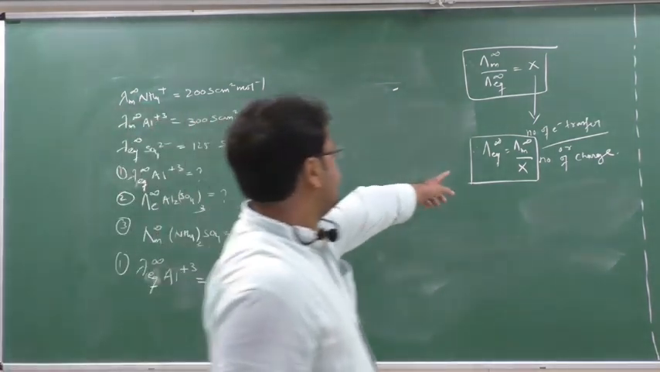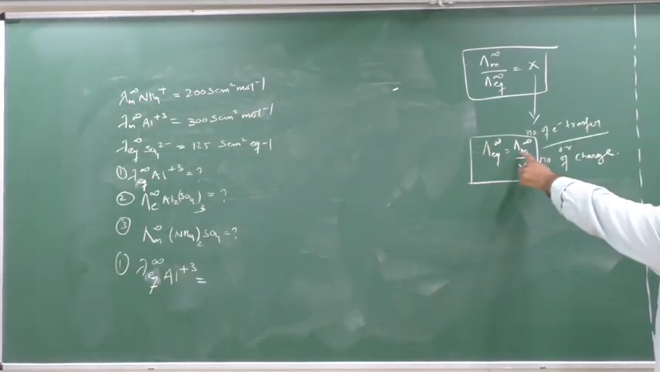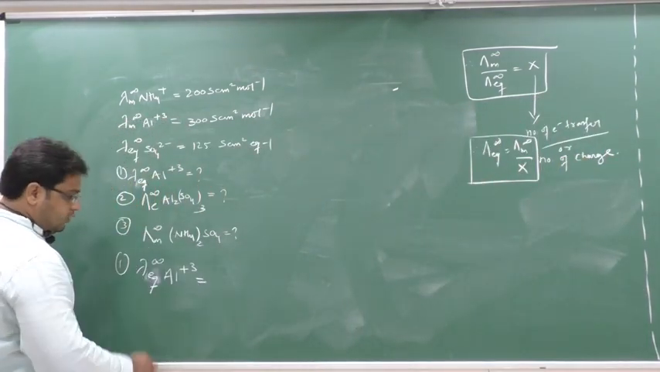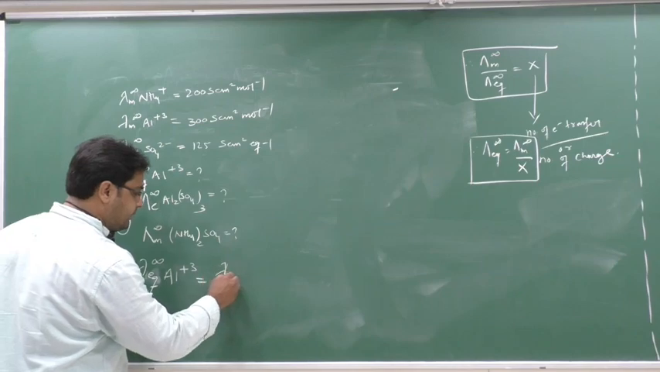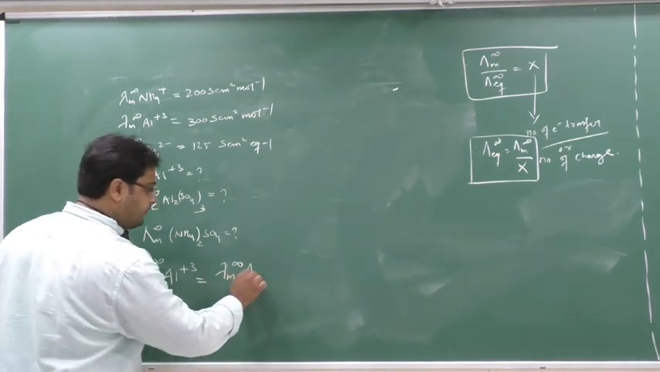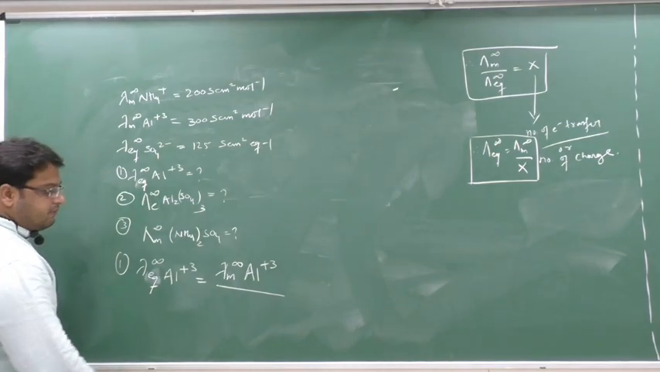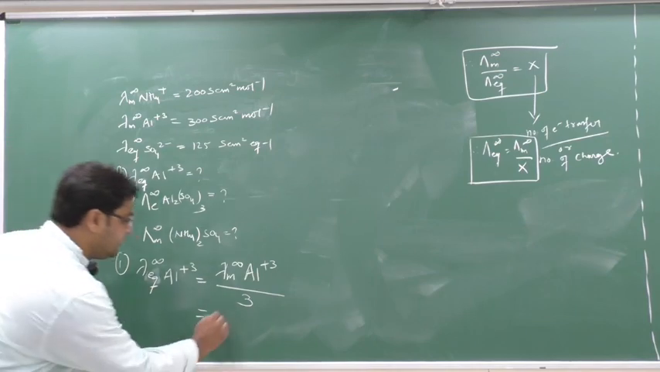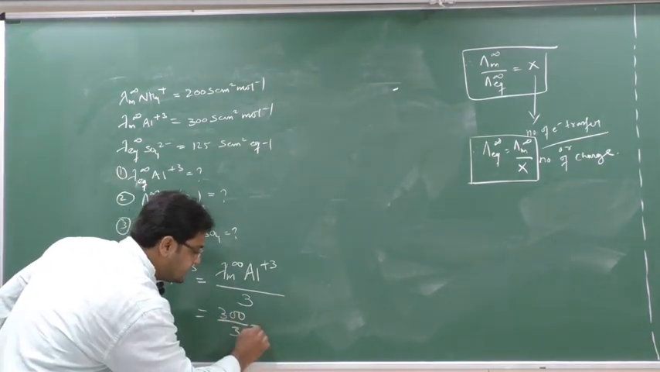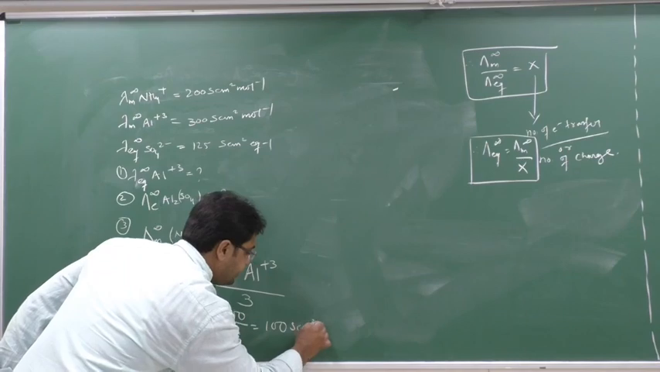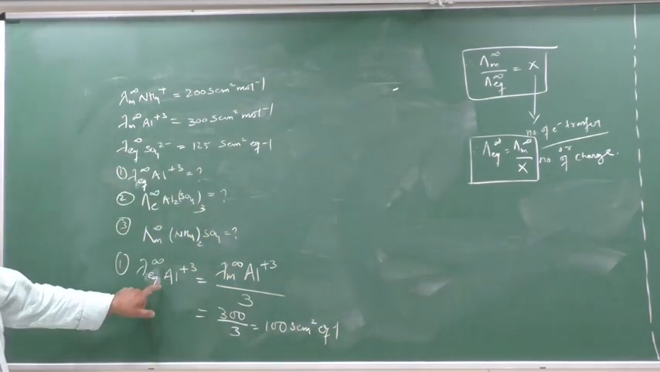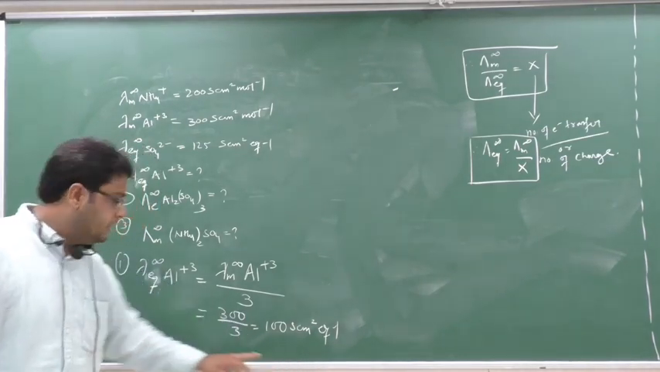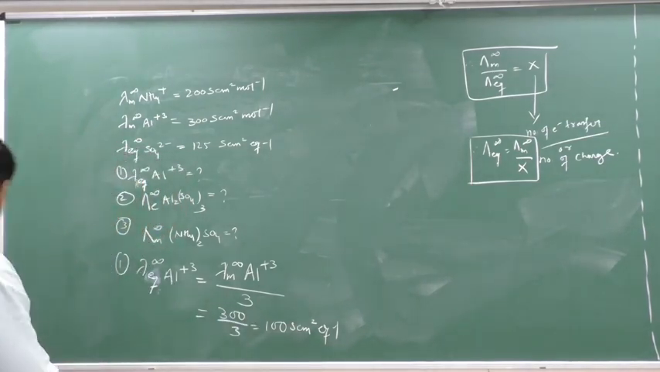Now you know the relation. So lambda Eq infinity will be equal to what? Lambda m infinity by number of ions or number of charge. So lambda Eq of Al plus 3 means lambda m infinity of Al plus 3 divided by number of charge. What is the number of charge? 3. So what is lambda m infinity for Al plus 3? That is 300 divided by 3. The answer will be what? 100 Siemens centimeter square per equivalent, because it is for equivalent. That's why per equivalent. If it was for molar conductance, per mole. Equivalent conductance, per equivalent. Clear this part?